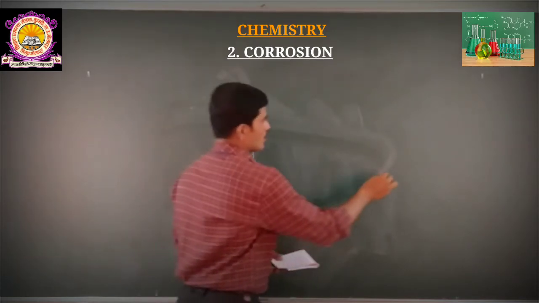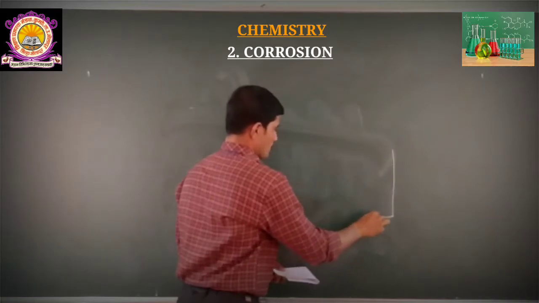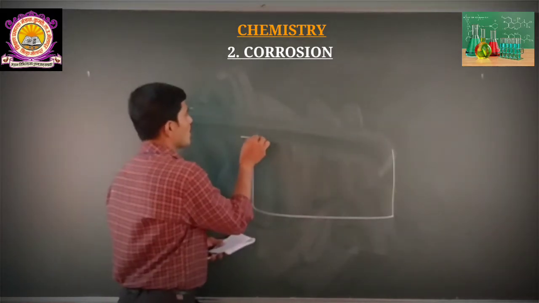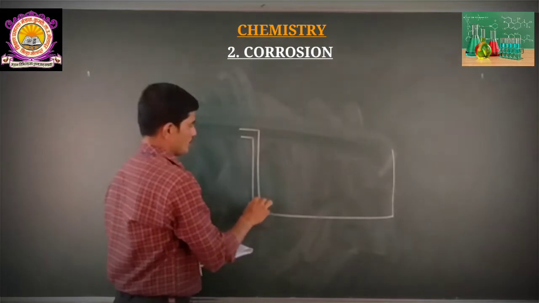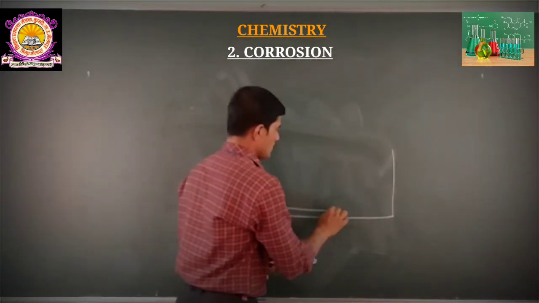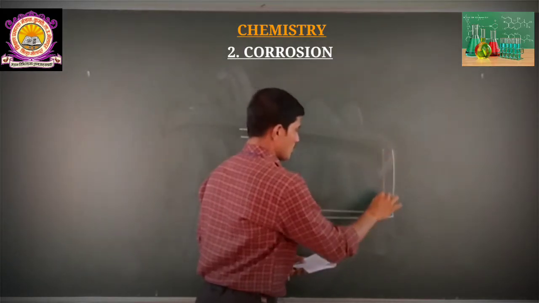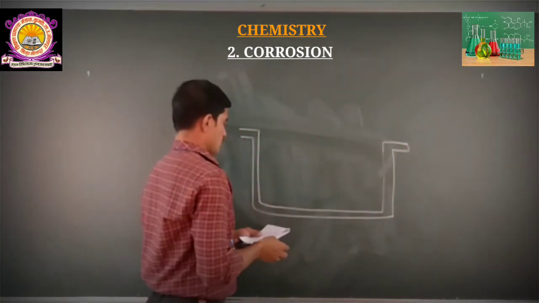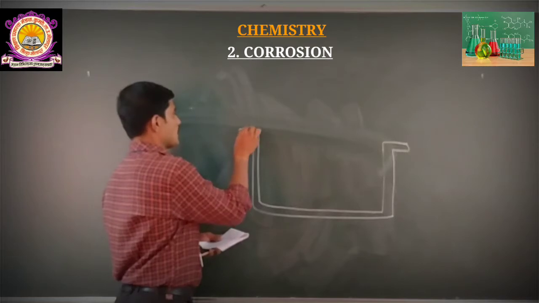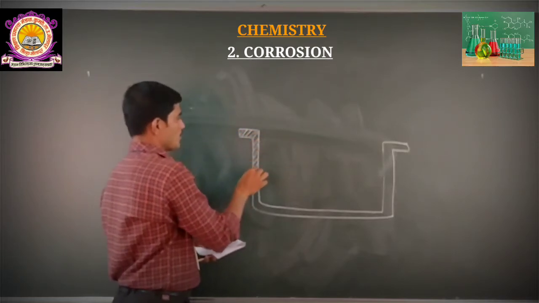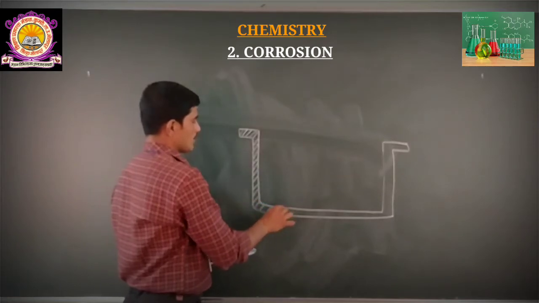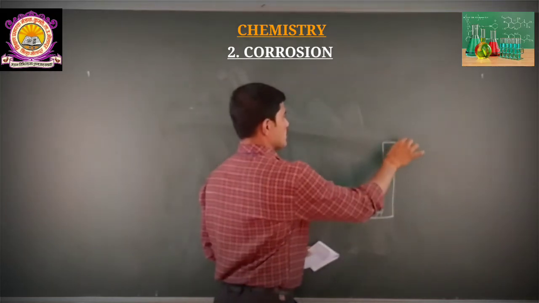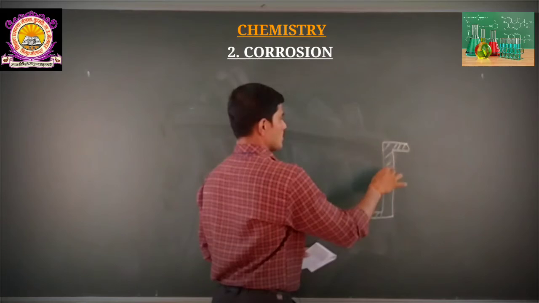I am just going to consider one tank, and in this tank some contents are involved, which I am going to represent one by one. Suppose that this tank is a steel tank.